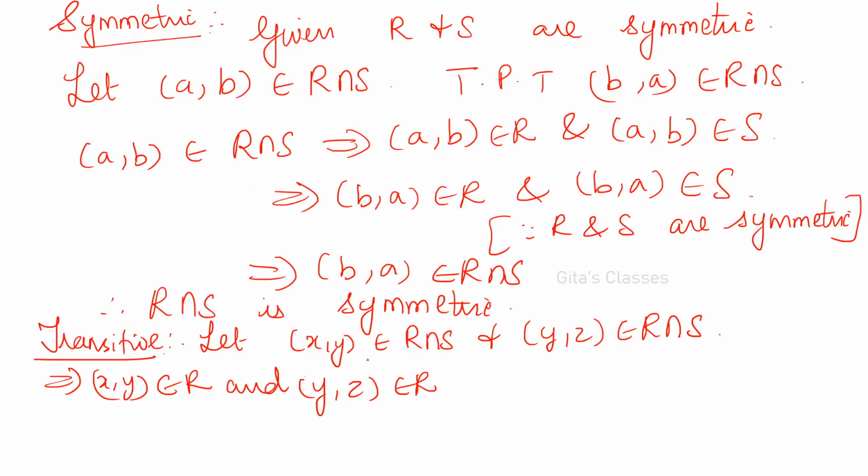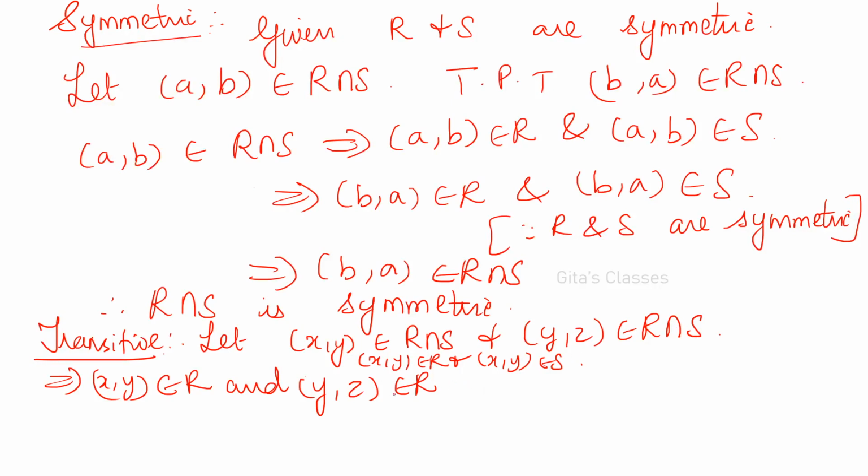That is, from here x comma y belongs to R, and x comma y belongs to S. Similarly, y comma z also you can. So y comma z belongs to R. Now similarly for this also, right?